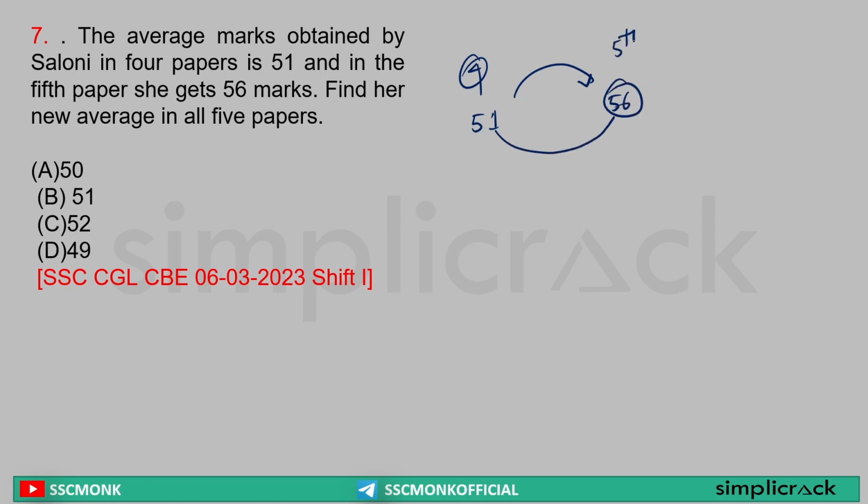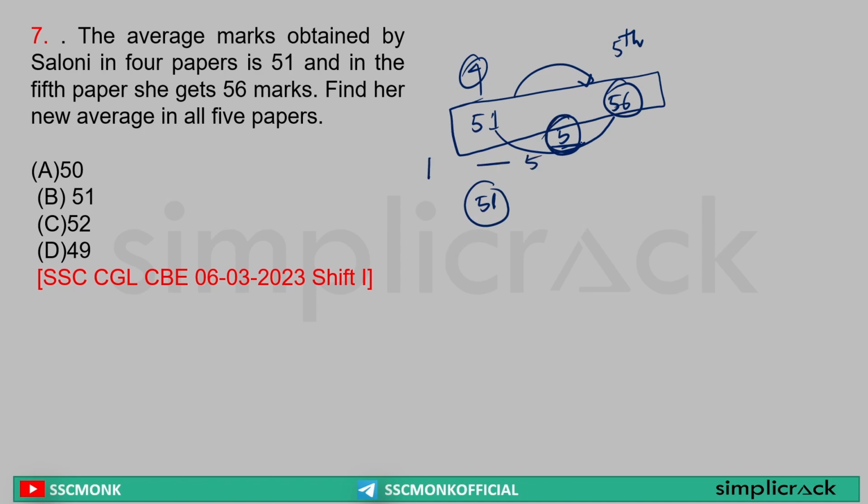Sir, that means how much? This is the 5th paper. So what is the difference? 5 number is the difference. That means this 5 number now will be distributed among all these 5. Yes or no? Yes. So let's say, sir, all these numbers were 51. First 5 numbers, average 51.